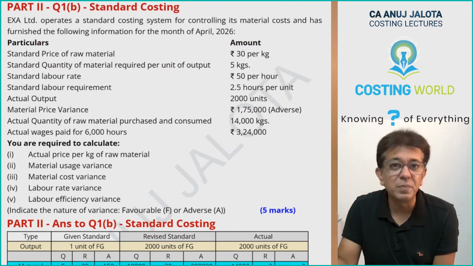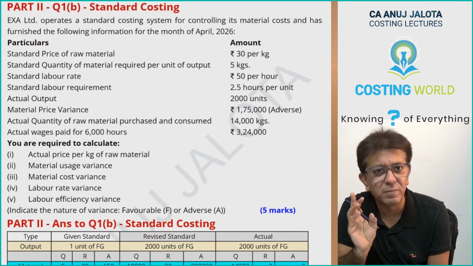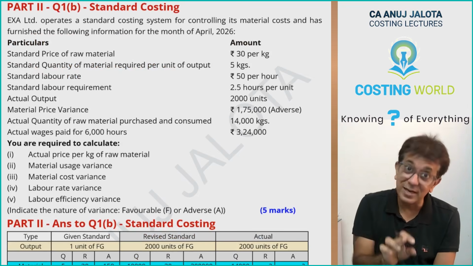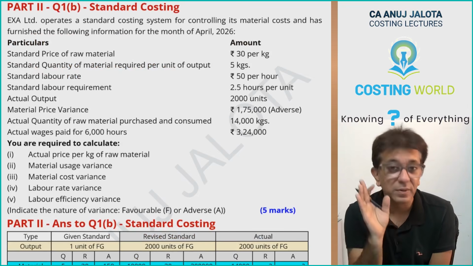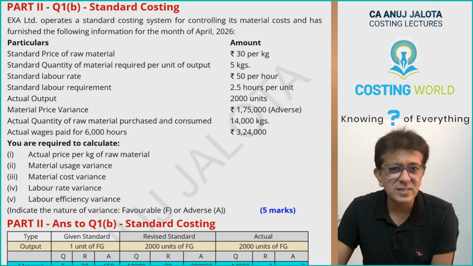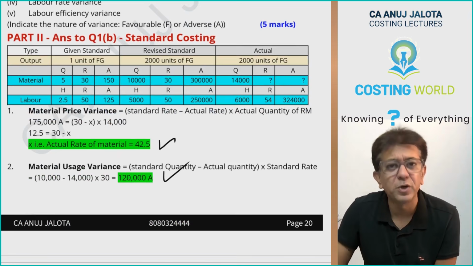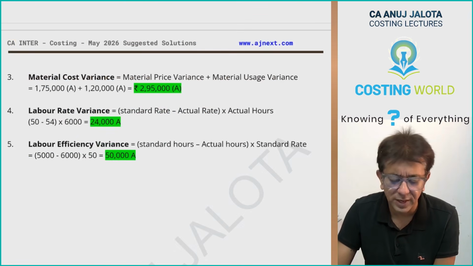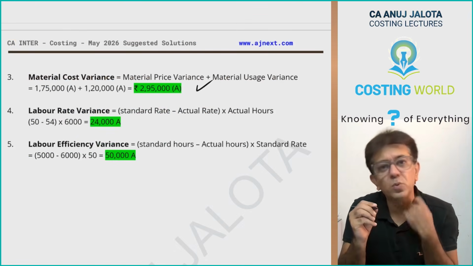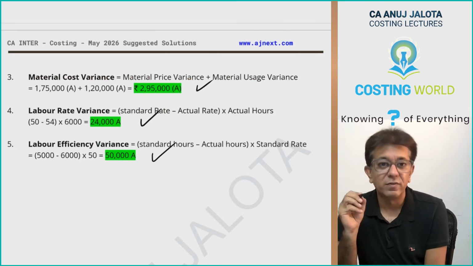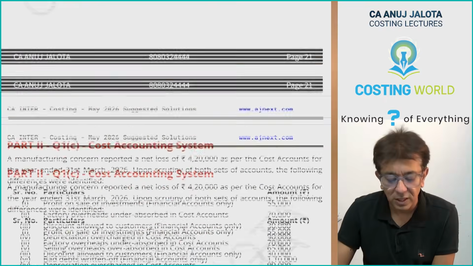Question number 1B was on standard costing, again 5 marks, material and labor both. There will be 1 question on standard costing again for fixed overheads. But in this question, some data was there, some you have to find out. Actual rate of material was 42.5. Material usage variance was 1,20,000. Cost variance was 2,95,000 adverse. Labor rate variance was 24,000 adverse. Labor efficiency variance was 50,000 adverse.